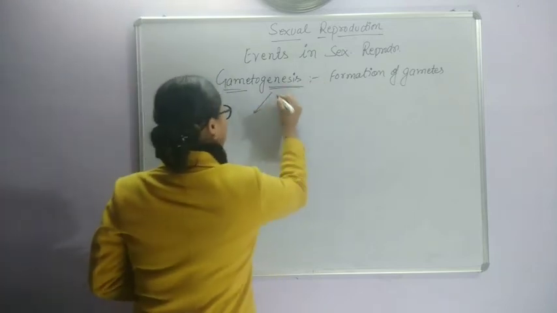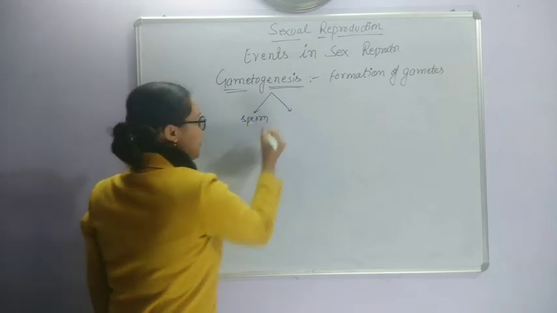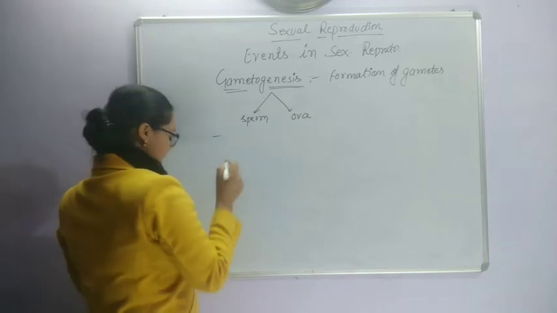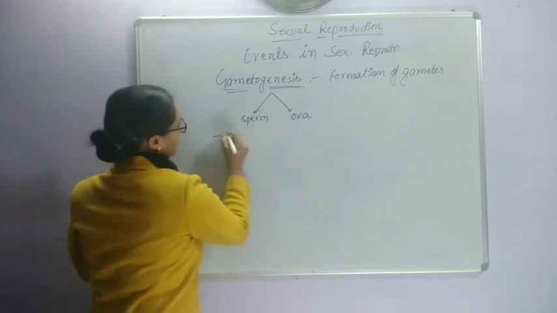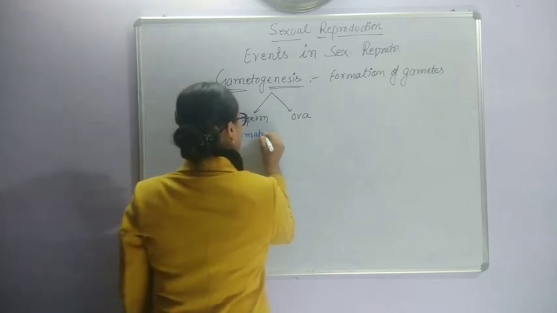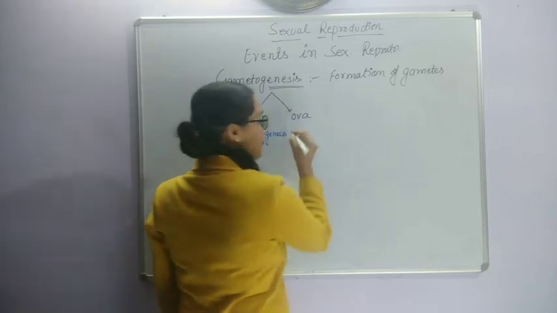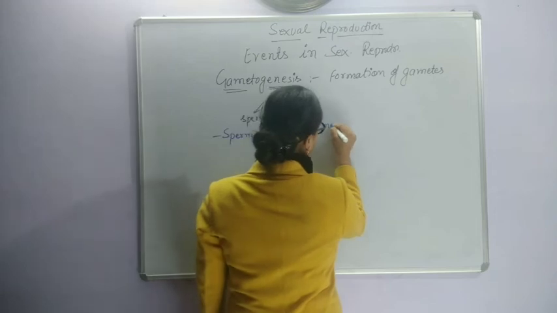So in gametogenesis two things are formed: sperm, that is the male gamete, and ova, that is the female gamete. The formation of sperm is known as spermatogenesis, and formation of ova is known as oogenesis.